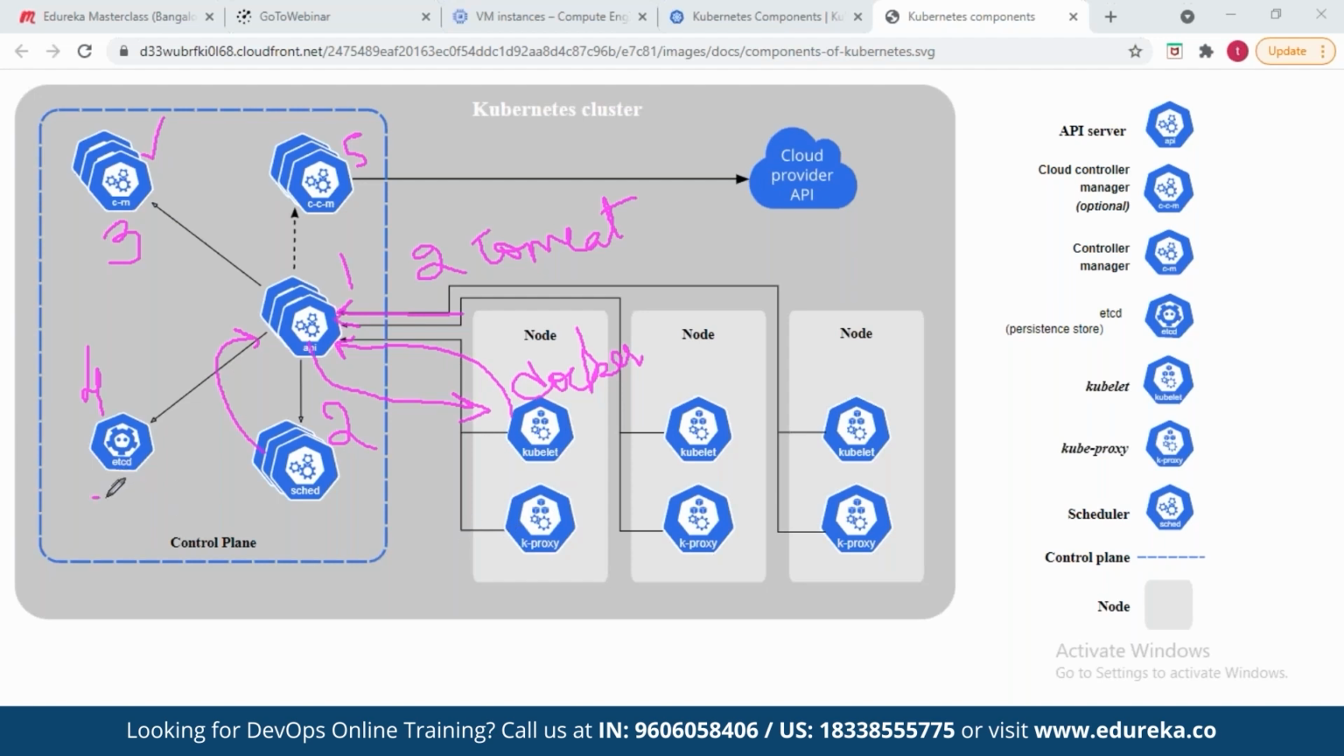Then etcd. What is etcd? It's a key value store, friends, on the master machine. It maintains the complete information about your cluster. How many nodes do you have? How many replicas are running? How many applications have to be deployed? Everything will be there on etcd, friends.